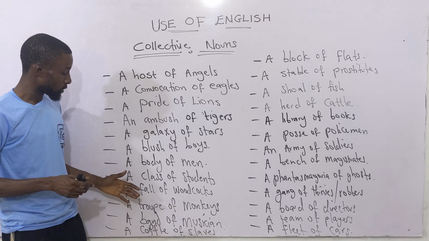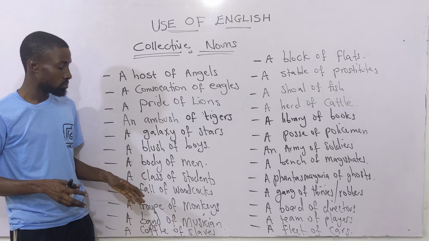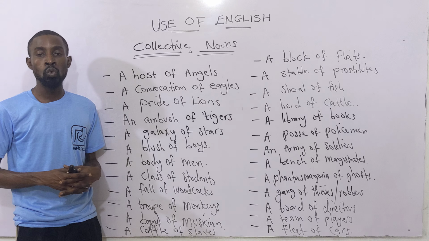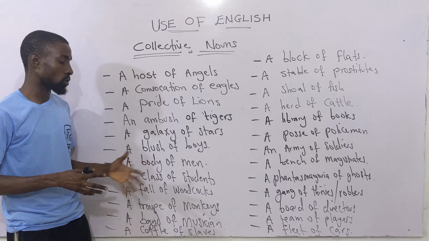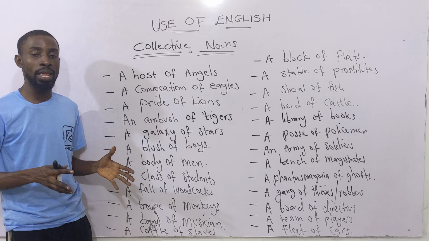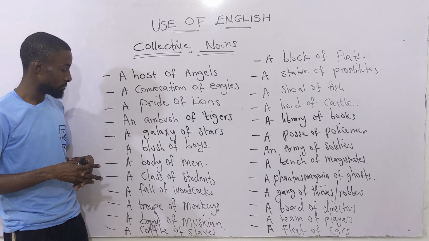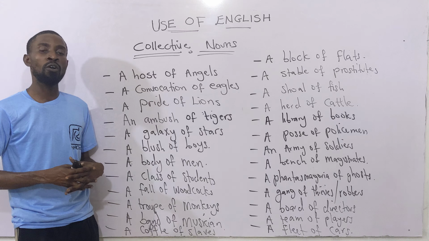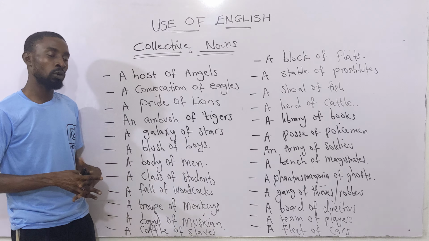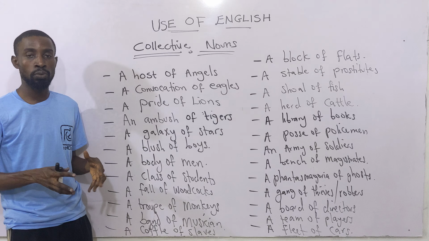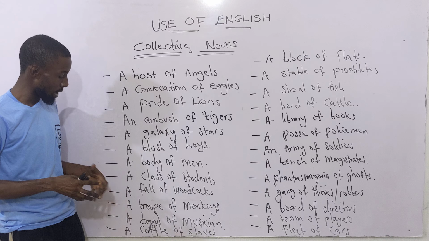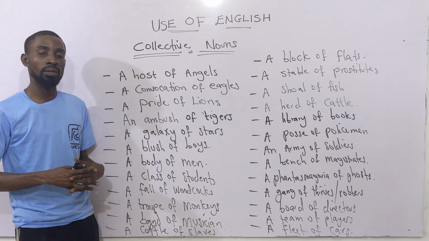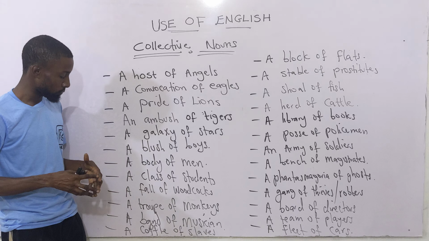So what about woodcocks? Several woodcocks, birds coming together, we refer to as a fall of woodcocks. Just like we also have a flight of aeroplanes. Then you have this one, a troop of monkeys. The collective name for monkeys is troop. Then we have what they call a band of musicians.